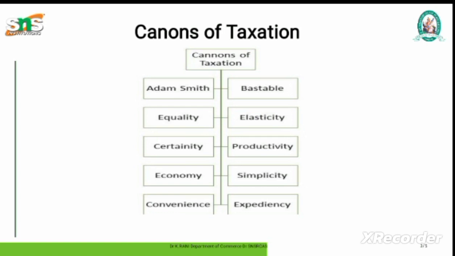Canons of economy. The canon suggests that the cost of collecting tax should be kept to a minimum. Any tax that has large administrative costs, extraordinary delays in assessment, and a high collection cost should be avoided at all costs.